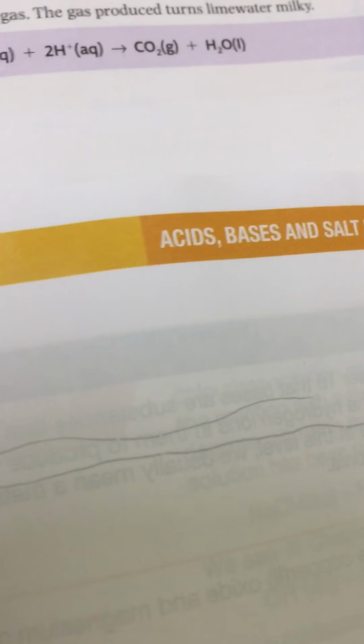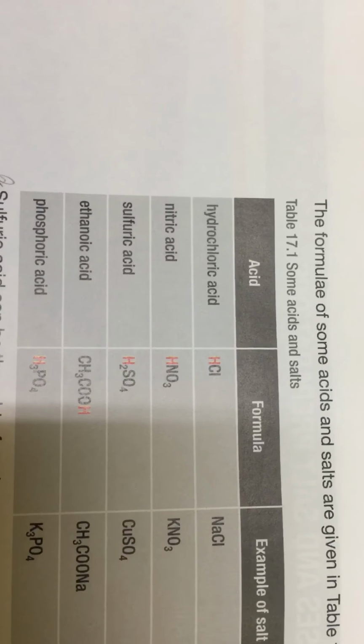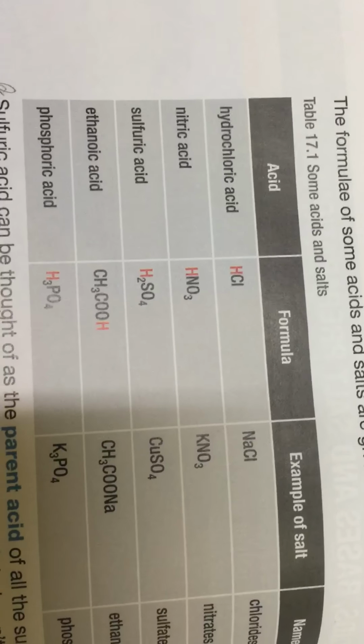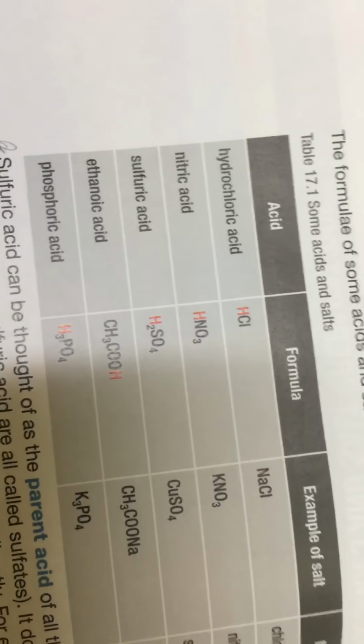And also we said that salt is formed when the hydrogen of the acid is replaced also with ammonia.